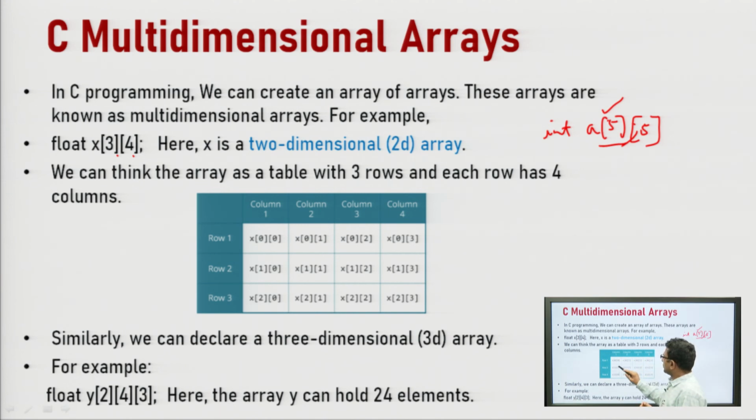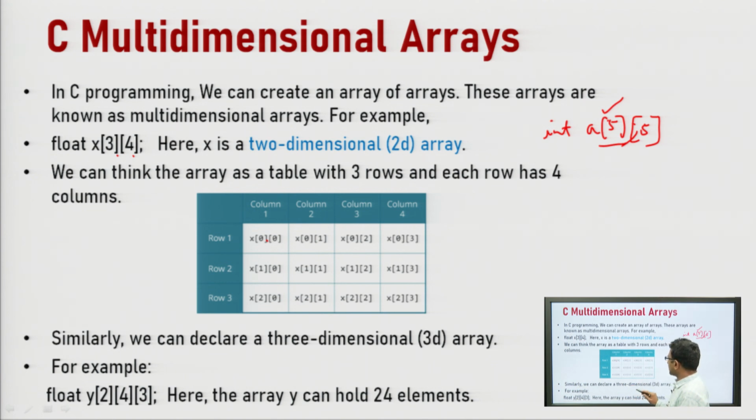And how will the elements be accessed? The first element, that is row number 1, column number 1, the index will be 0 0. Row number 1, column number 2, index will be 0 1. Row number 1, column 3, index will be 0 2. So, this is how we can access the individual element of a two dimensional array.